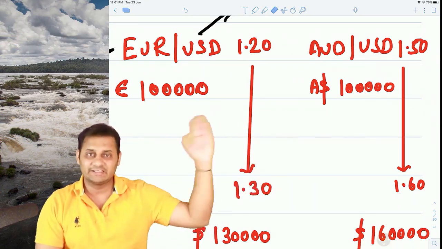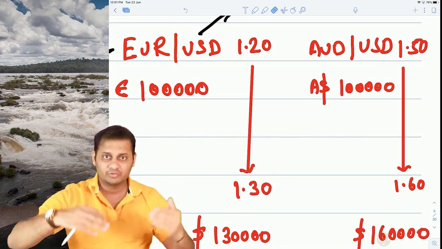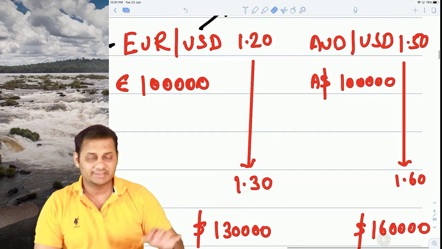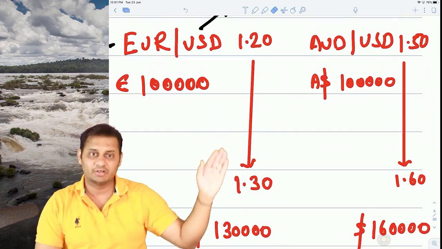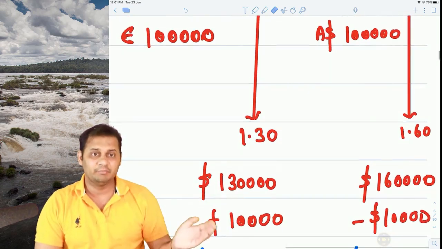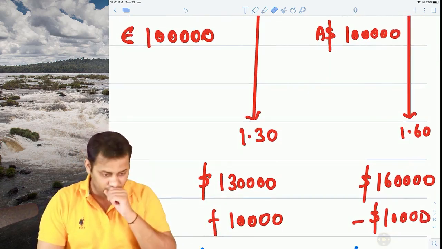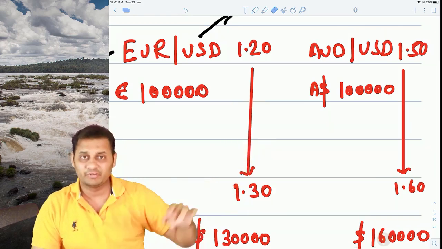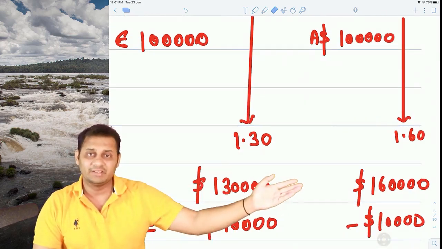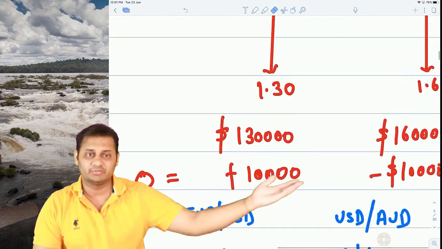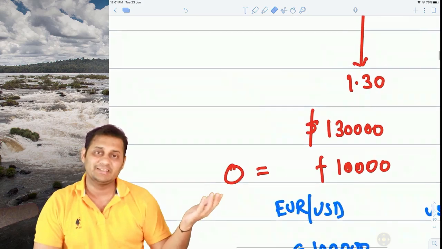So if we have receivable and payable, meaning inflow and outflow, then it should have a positive correlation. What will happen? Instead of receiving $1,20,000, we are receiving $1,30,000, so it's a benefit of $10,000. But in terms of payables, instead of paying 1 lakh into 1.50, we are paying 1.60. So there is a loss of $10,000. Net loss is zero: $10,000 positive, $10,000 negative. Why zero? Because of positive correlation.